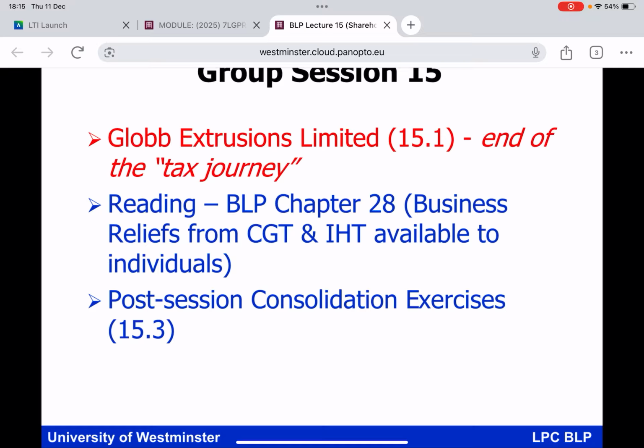This is shareholders, of course. I will refer you to BLP Chapter 28, business release from CGT and IHT available to individuals, and before Friday, I will post the answers to those consolidation exercises 15.3.